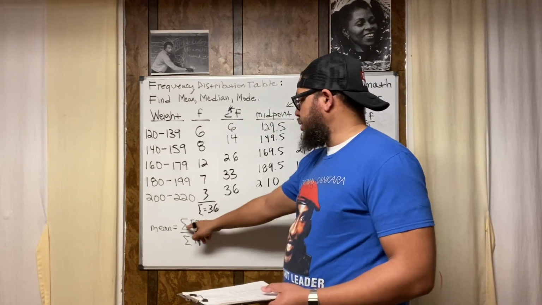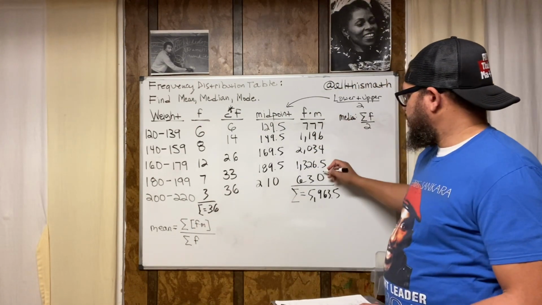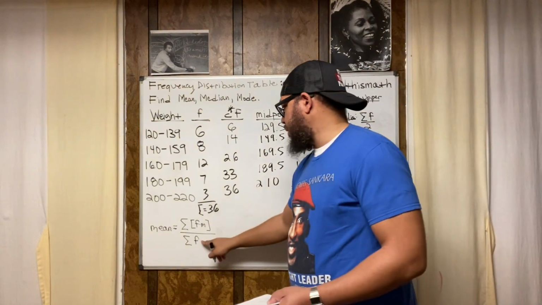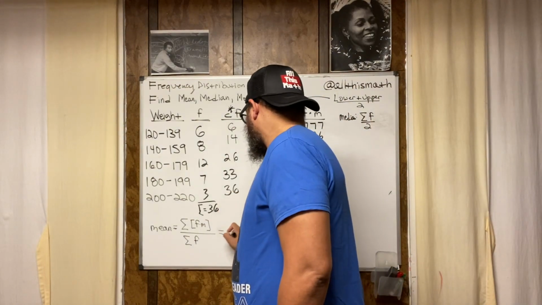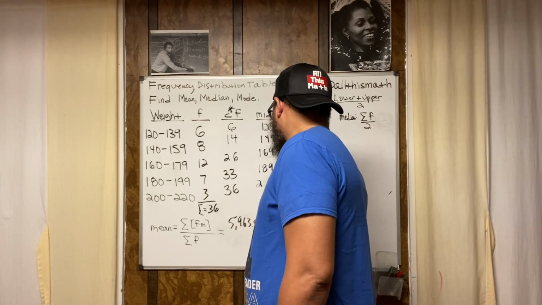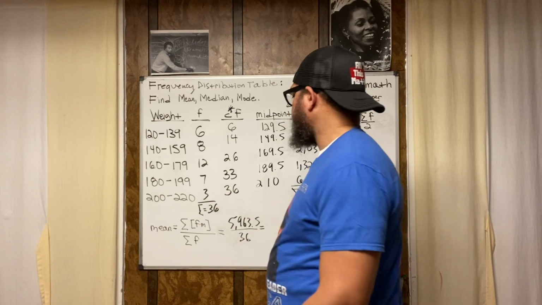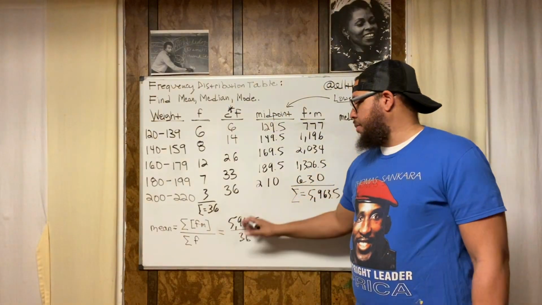Now, I can use this formula to find the mean. So this formula says the sum of the products of F and M, this is the sum right here, divided by the sum of the frequencies, 36. So we plug these numbers in. 5,963.5 divided by 36. So make sure you always know where the numbers are coming from. Why am I putting that there?